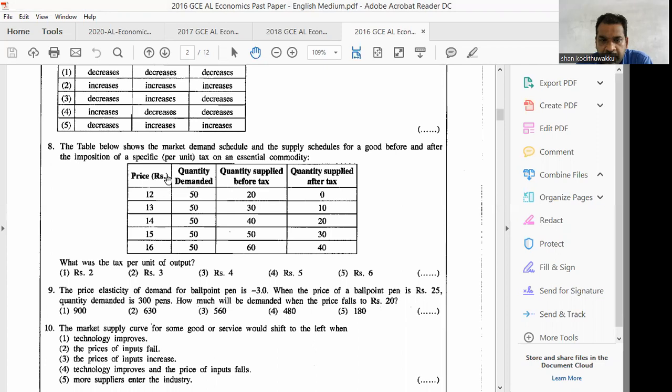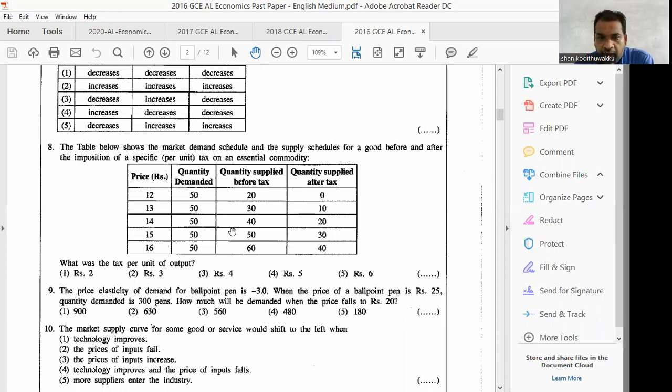If you take quantity demanded and quantity supplied before tax, at price 15, that is the equilibrium price, and quantity will be 50. We have equal quantity demanded and equal quantity supplied. But to find the tax per unit, you check the quantity supplied after tax.